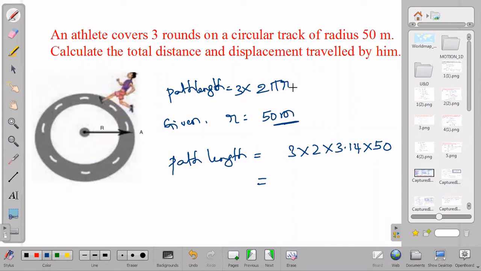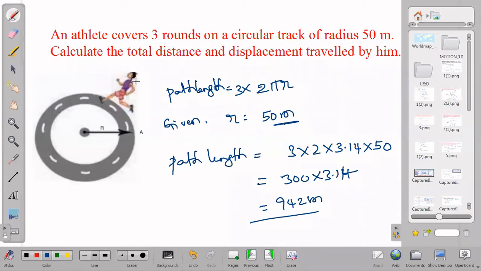It will come around, calculate. If we calculate, I don't want to go with the calculation part in detail, so directly I will be going with the answer approximately. It comes around 3 into 2 into 50, it will come 300 into 3.14. If we calculate approximately, the value will come 942 meters. Okay, so this is the path length, the total distance traveled by the athlete.